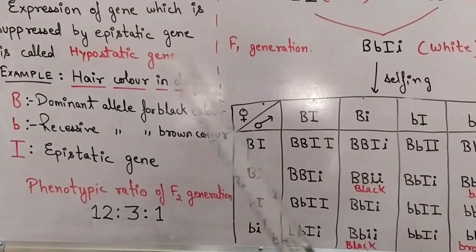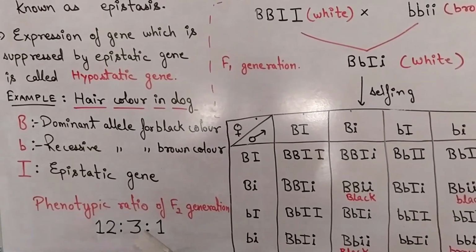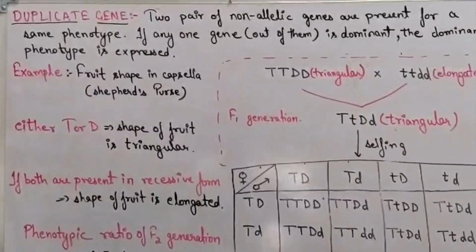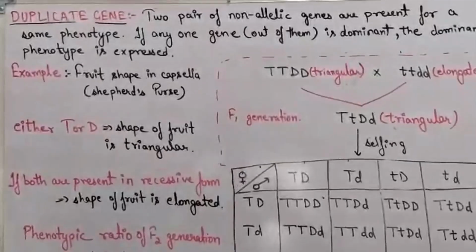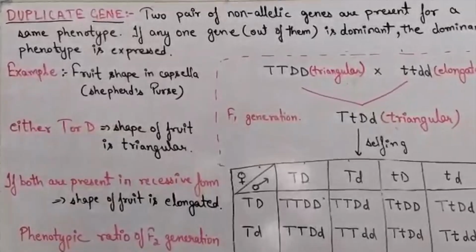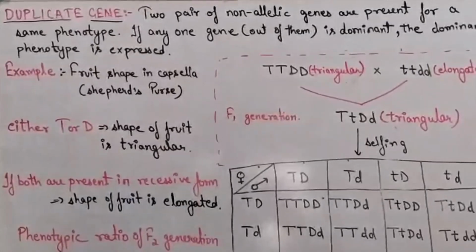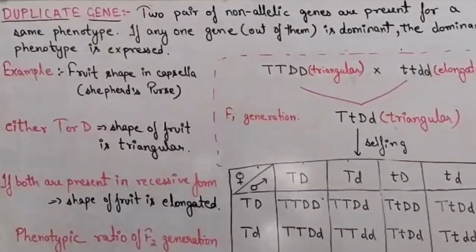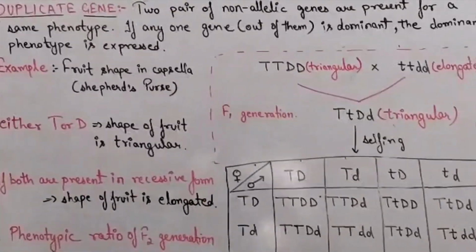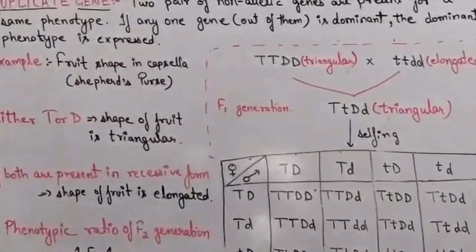So the phenotypic ratio of F2 generation is 12:3:1, in which 12 are white, 3 are black and 1 is brown. Next we see here duplicate gene. It is defined as two pairs of non-allelic gene are present for same phenotype. If any one gene out of them is dominant, the dominant phenotype is expressed. For one same phenotype, two different genes are present which are non-allelic, and if either one of them is dominant, then the dominant phenotype is expressed. So basically one gene is duplicating the expression of other gene.